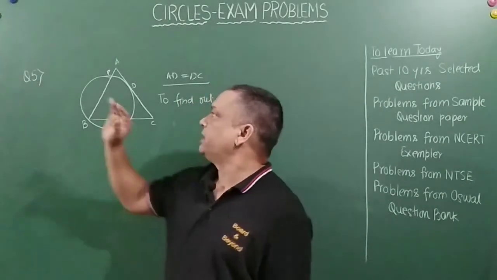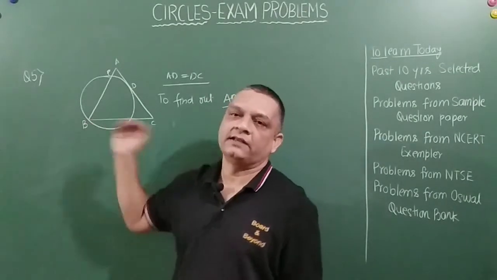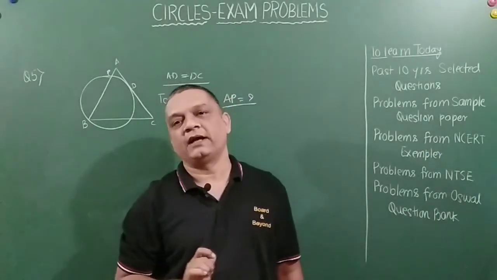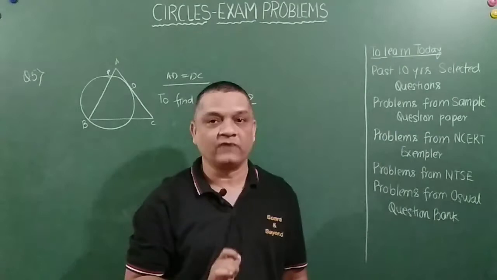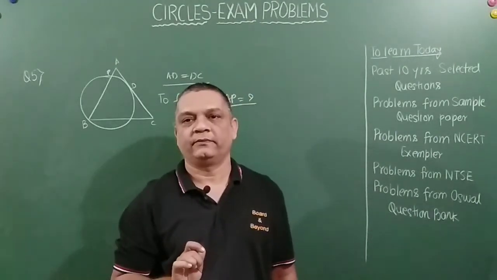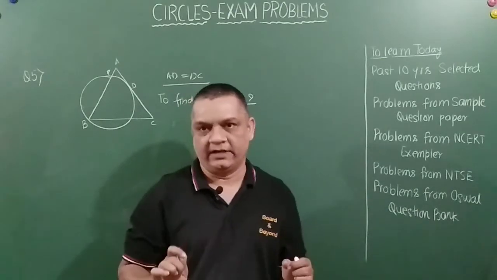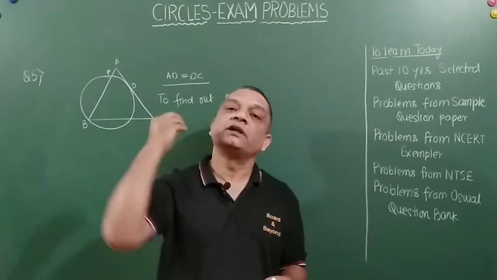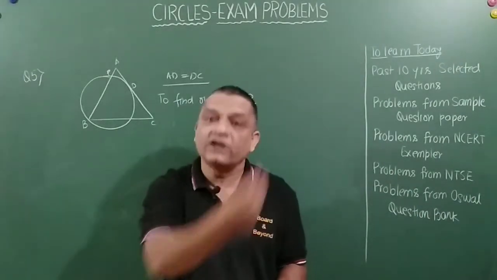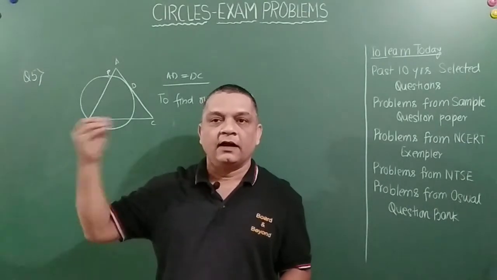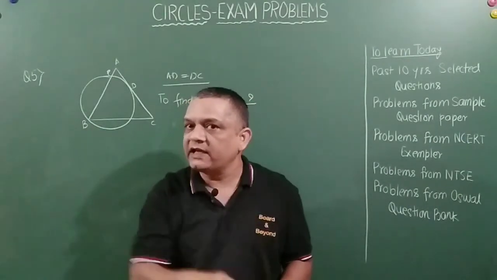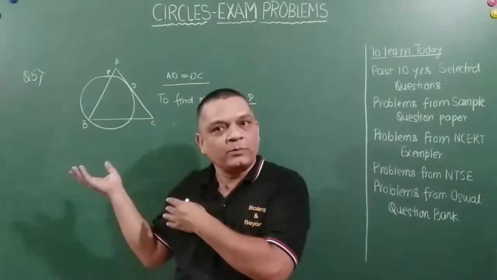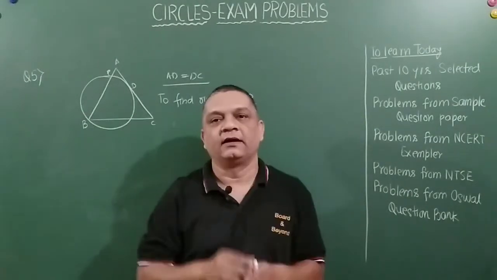So what happens is, see friends, this has appeared for 1 mark in the examination. So for 1 mark, how long a justification can you give and how much time you are going to invest for that 1 mark is an important question, right? Because time is limited. So they give you certain questions of 1 mark which take more time if you do the normal way. Then for the problem at the end for 4 marks, you do not have time. You score 1 mark but you lose 3 marks.